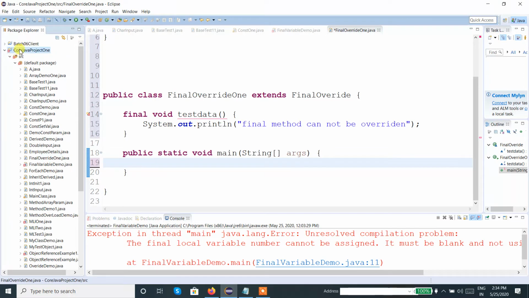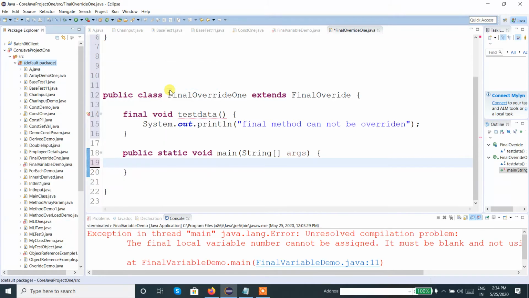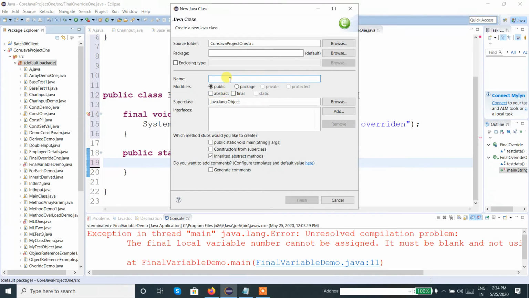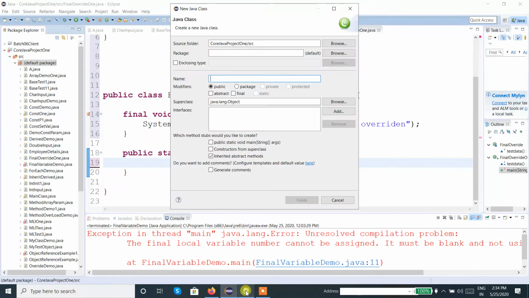So let us check what exactly will happen if we try to override a final method. I am using the same project, Core Java project 1. Let me create one new class. I will just use class A and class B. Let's say class B is the main class.